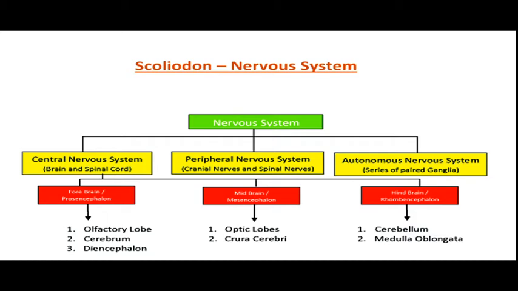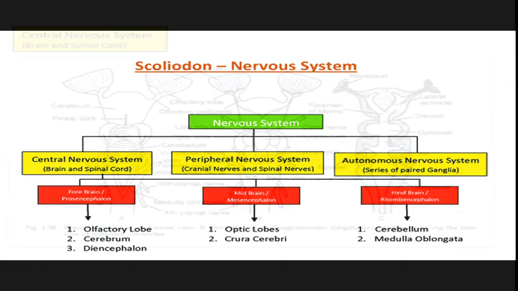Brain is again differentiated into three regions: forebrain or prosencephalon, midbrain or mesencephalon, and hindbrain or rhombencephalon. The forebrain includes parts like olfactory lobe, cerebrum, and diencephalon. Midbrain has optic lobes and crura cerebri, and the hindbrain has cerebellum and medulla oblongata.